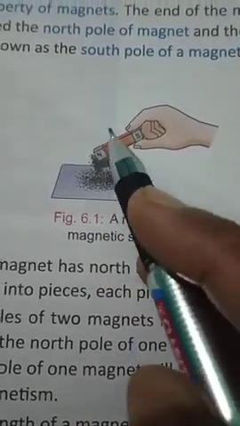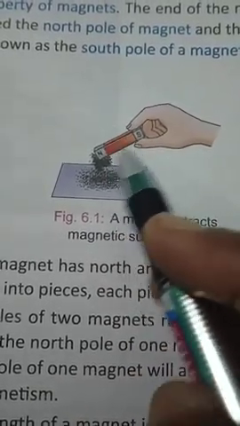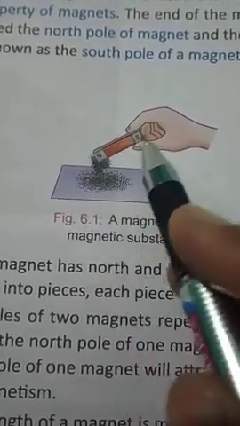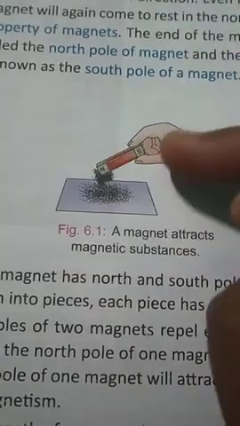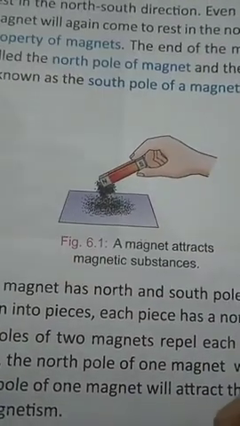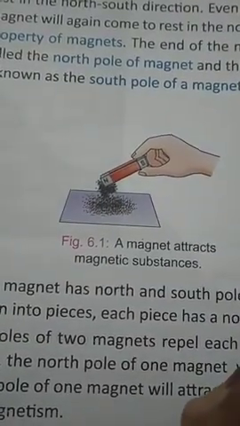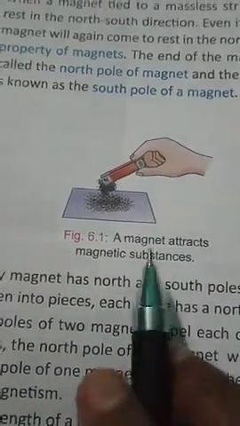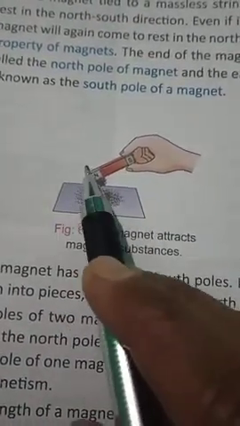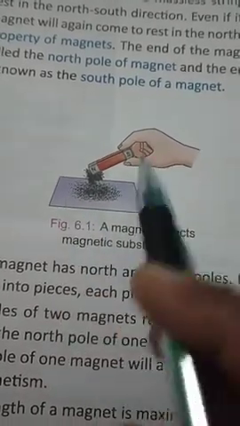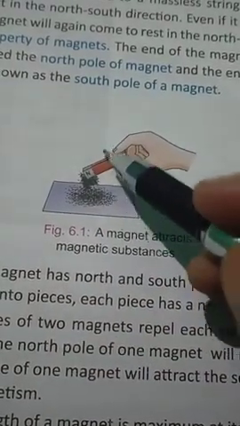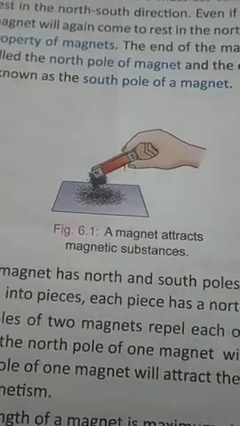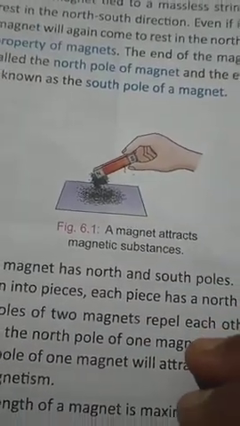Very few you will see in the center or middle part. Why? Because the pole parts have maximum attractive property compared to other parts. So the strength of a magnet is maximum at its poles and minimum at its center.